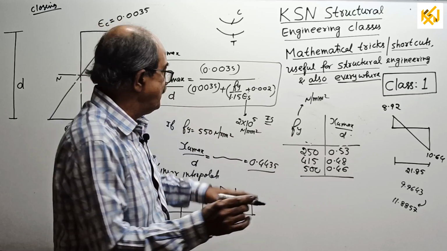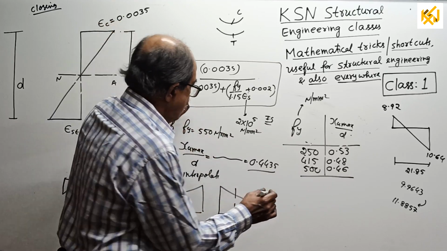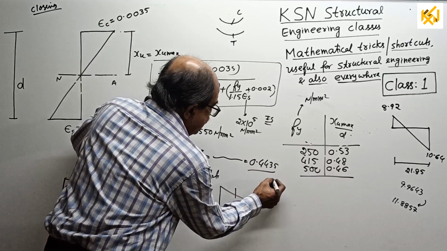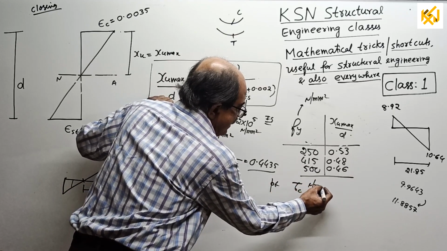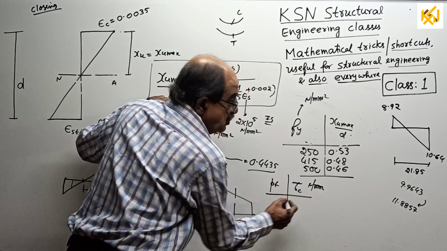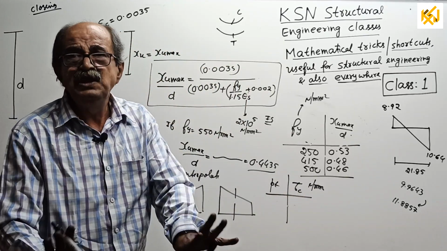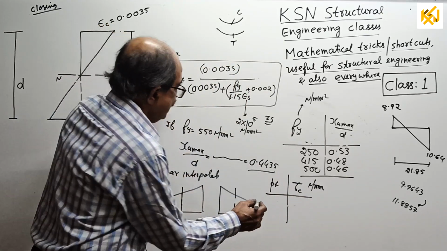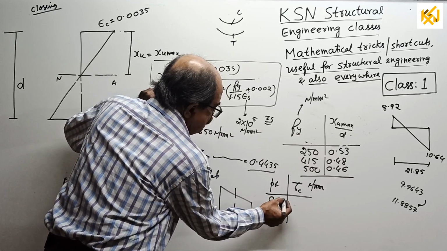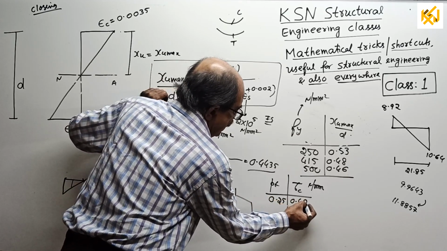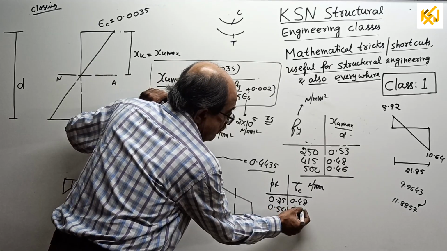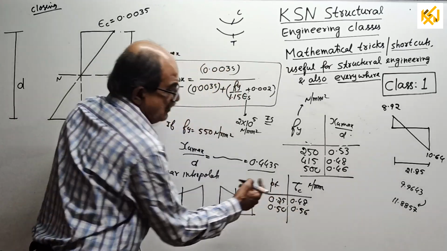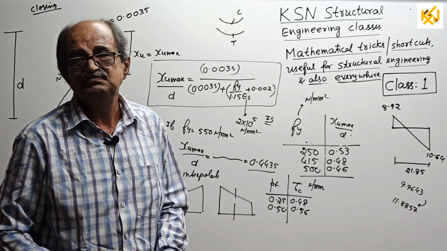in table format. See, just for example, RCC, PT and tau c in Newton per mm square. I think you are knowing it. Those who are not in civil, ignore it. But see what I am doing. If PT is 0.25, tau c is 0.48. If PT is 0.5, tau c is 0.56, I think. That is the value for M20 concrete. Never bother.